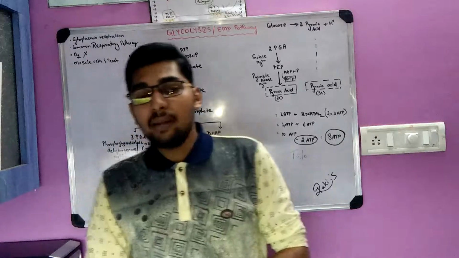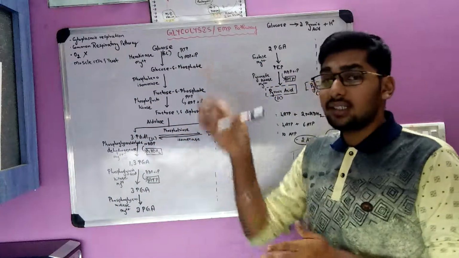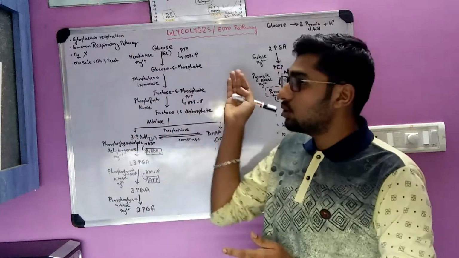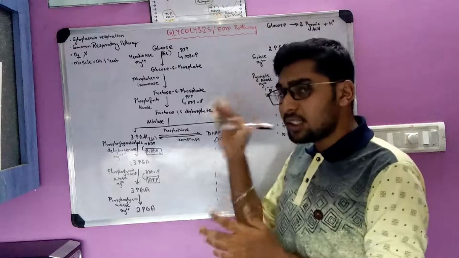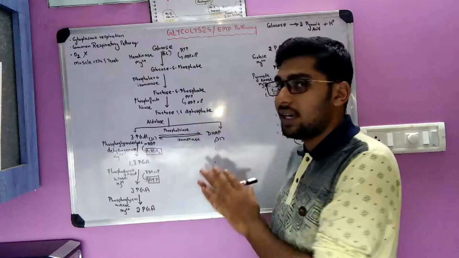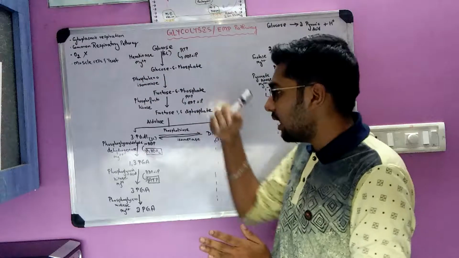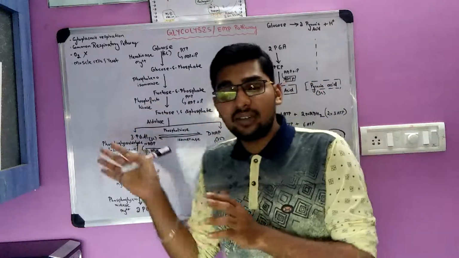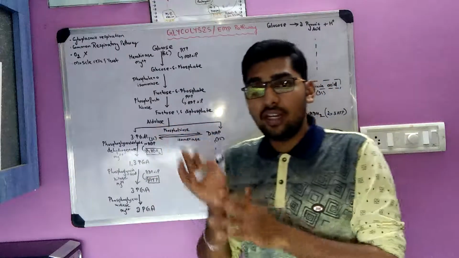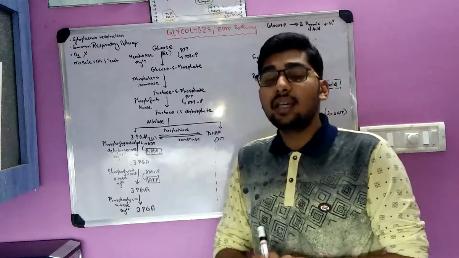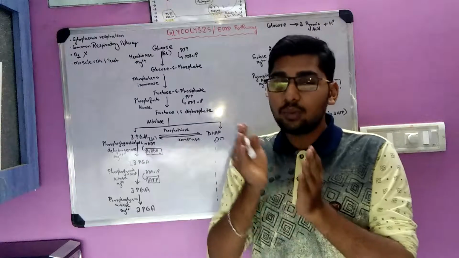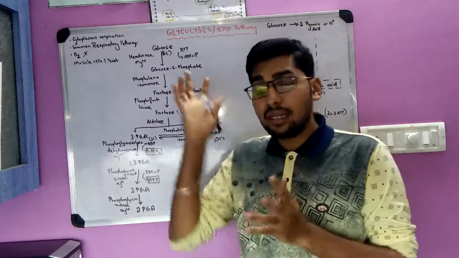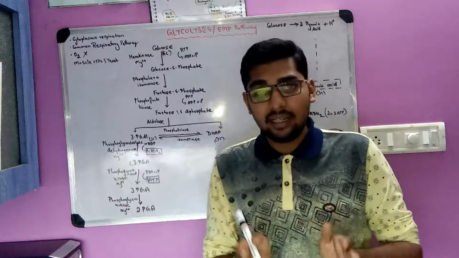yeast cells. And before entering into this topic, glycolysis is the first part of plant respiration or animal respiration. It holds good for both. This is the introductory part of respiration, where carbohydrates are converted into pyruvic acid. This introduction has been described in my first video, introduction to respiration of plants. For those who didn't watch that video, please watch it first, then watch this, so that you will have a better understanding and can remember the concepts very clearly.